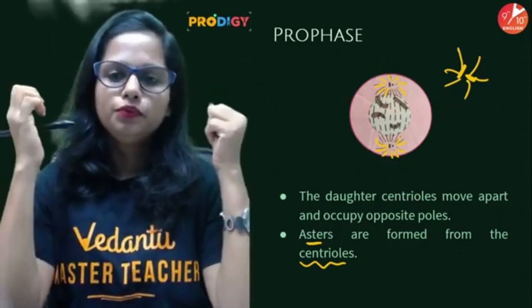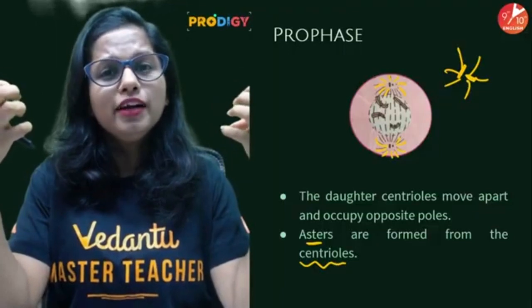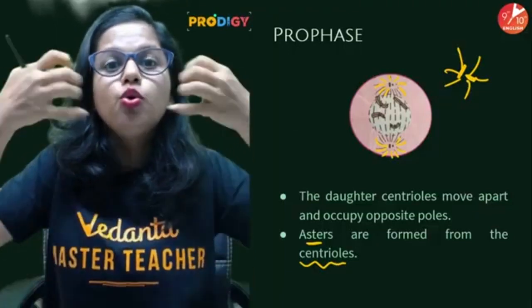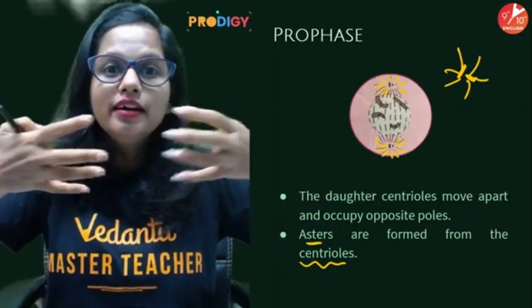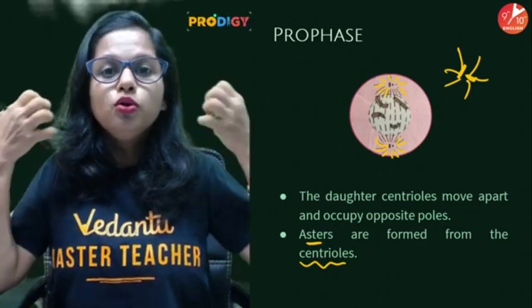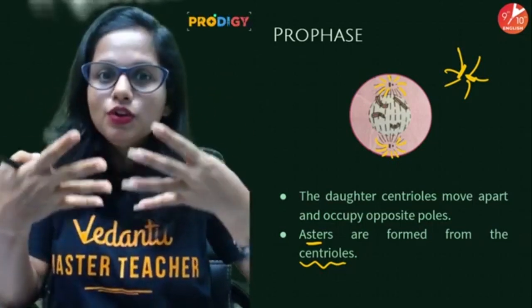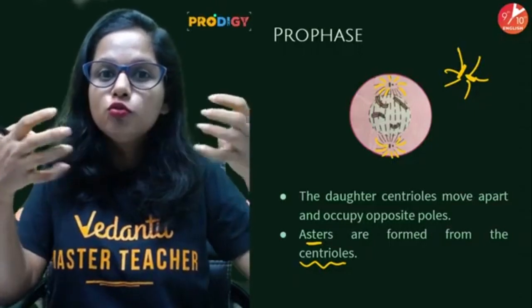I'll tell you. I told you that the centrioles are like fishermen. They are going to throw the net in order to grab hold of the fishes. Like the centrioles are going to put some thread-like structures which will help in pulling the chromosomes.